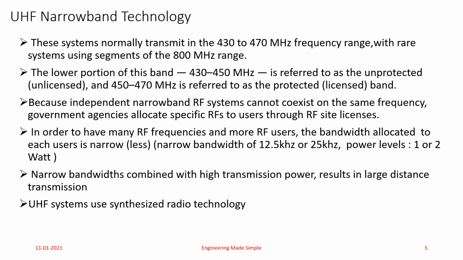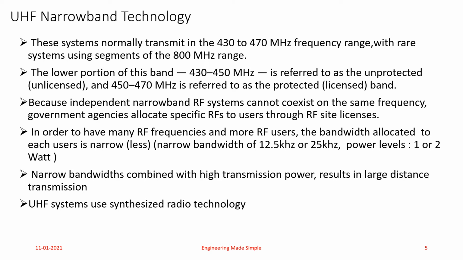So anybody can use it without the permission of the government telecom regulatory authority. And the upper portion of this band, that is 450 to 470 megahertz, is referred to as the protected or licensed band. So if you want your devices to use frequencies from this part of the band, you need to take proper permissions, or you need to go for RF site licensing from your appropriate government agency.